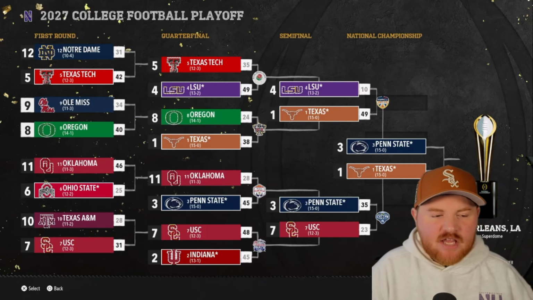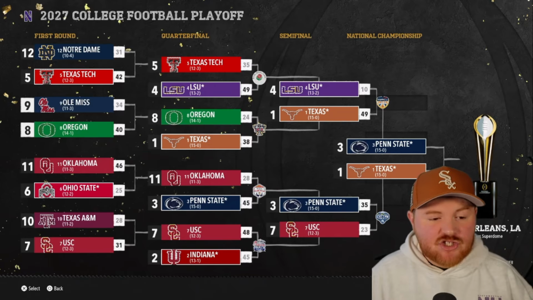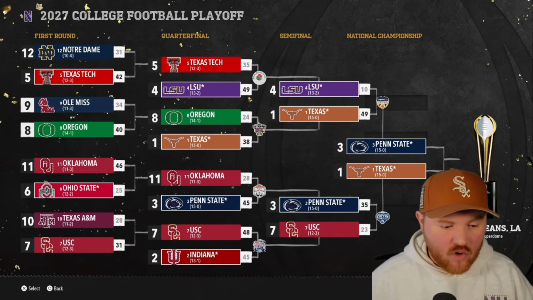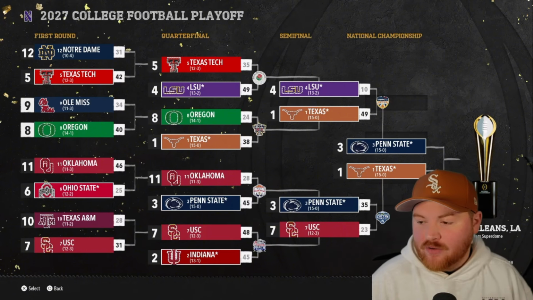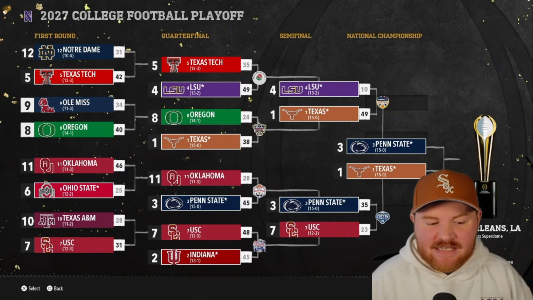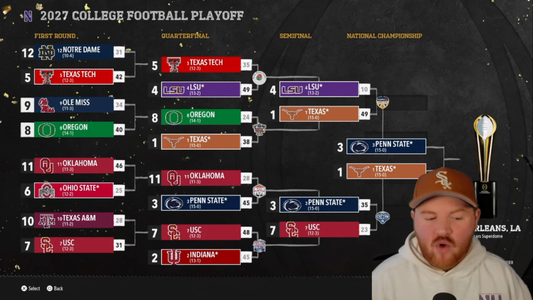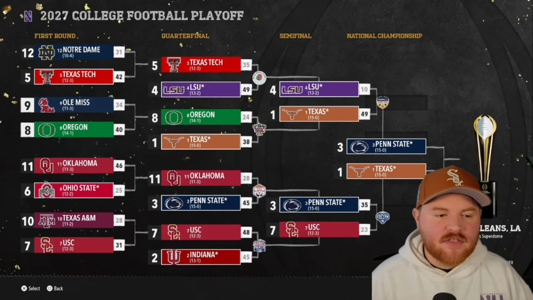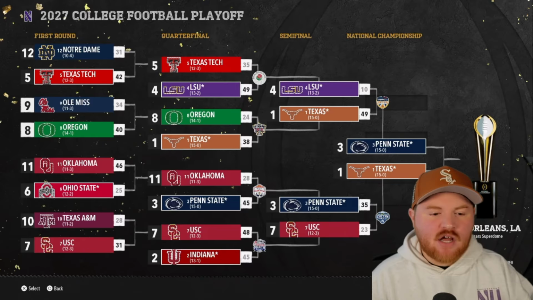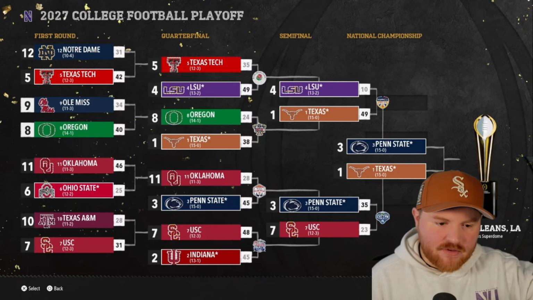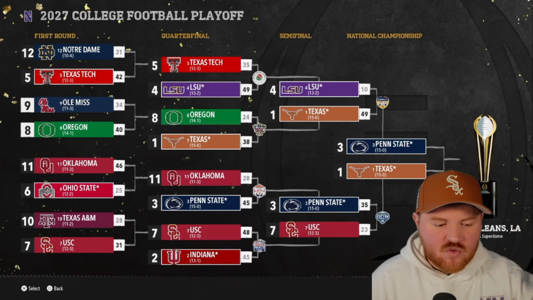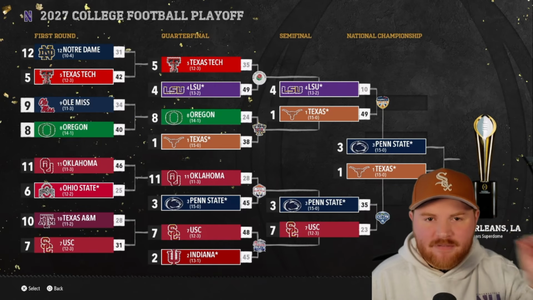Okay, we get the national championship that we were hoping for. Texas beats LSU 49-10 in the Orange Bowl, and Penn State wins 35-23 in the Cotton Bowl over USC. So in New Orleans, we will decide 2 15-0 teams, 1 versus 3. We will decide who is the best team and the best conference based on the winner of this game. Penn State could clinch it for Conference USA. Texas could clinch it for the Big 12. And then whoever wins will be the best team.